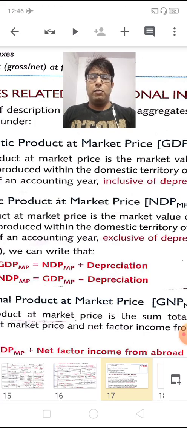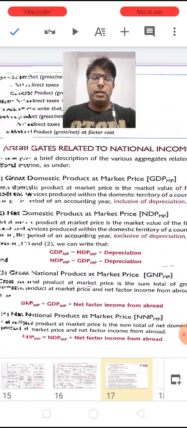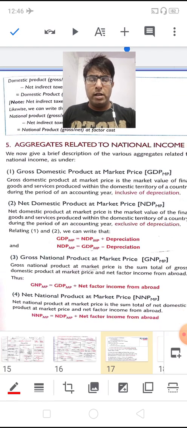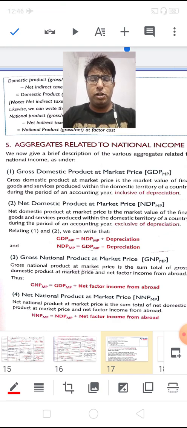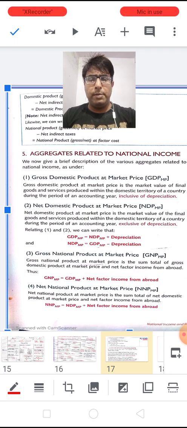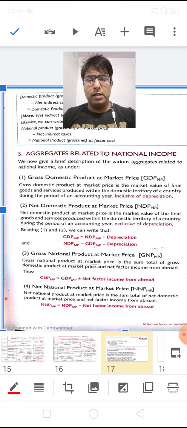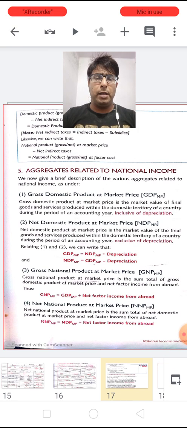Now let's move to the next definition, which is the third one, gross national product at market price, GNP-MP. Now just see the first and the third definition. The first definition belongs to GDP-MP, whereas the third belongs to GNP-MP.